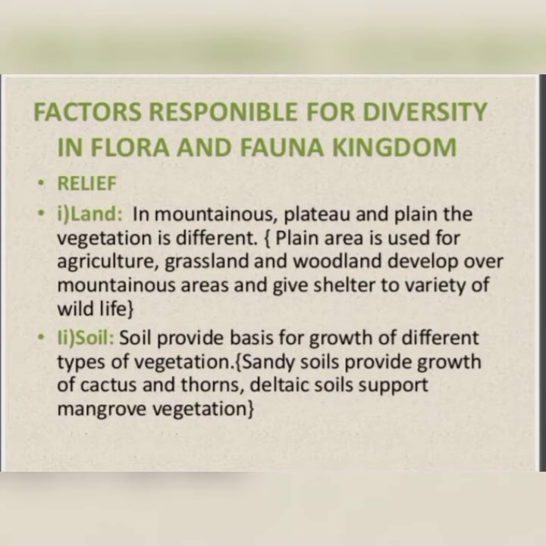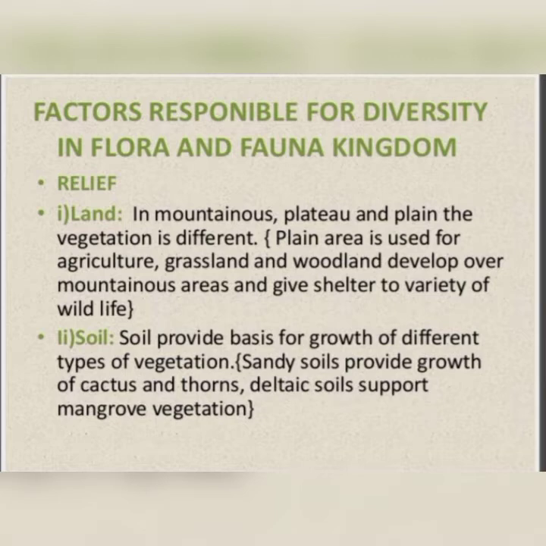Factors responsible for diversity in the flora and fauna kingdom. So what are the factors why they all are different at different places? First, relief, the land surface. At some places it is a mountain area or plateau or a plain surface. According to this, the plants that grow there are different. Like on a plain surface, it's easy to do agriculture, and in mountain areas, it's very difficult. So the vegetation which we grow is different at different places.